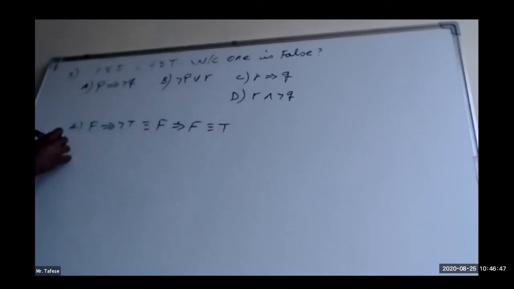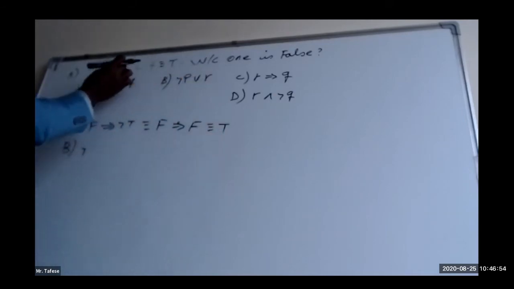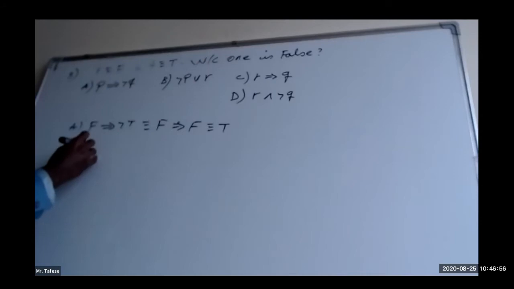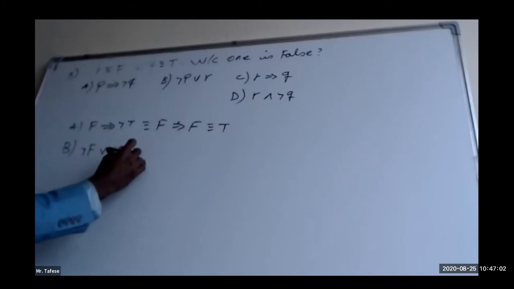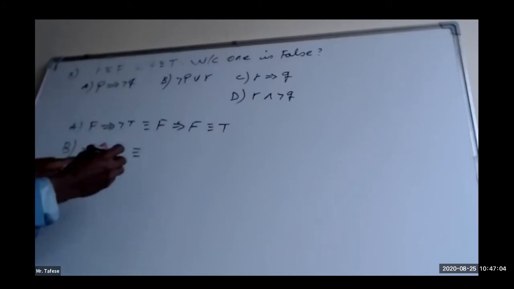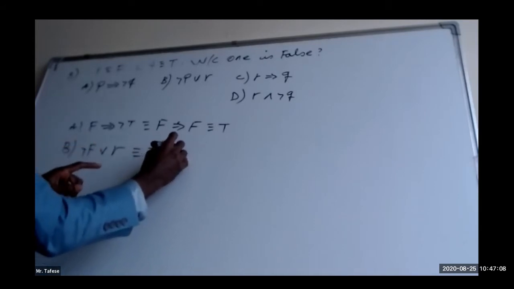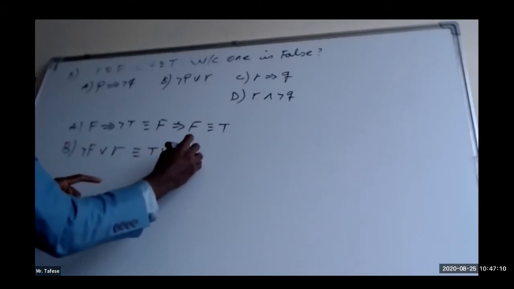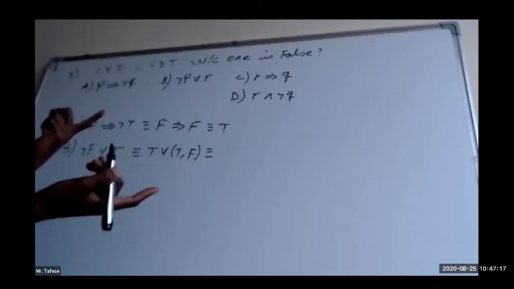The second one, choice B, negation of P or R. You know that P is already false, so negation of false. Or we don't know the truth value of R, but it doesn't matter. Why? Negation of false is true, or whatever it is. Sometimes true, sometimes false. Look, if the truth value of R is true, true will be true.